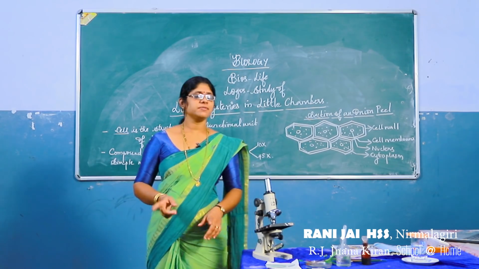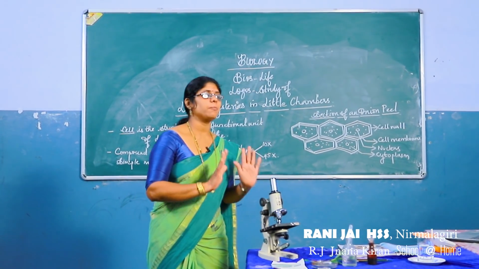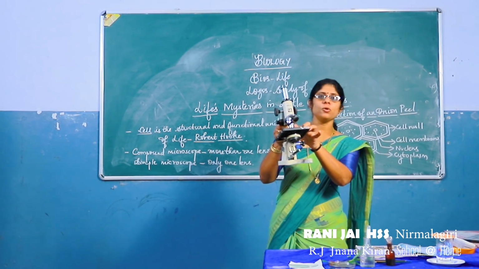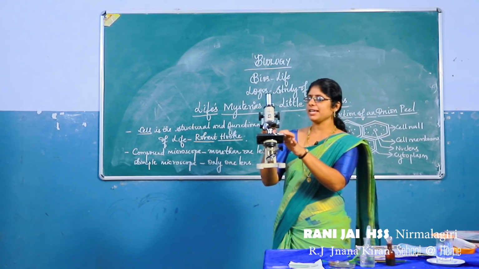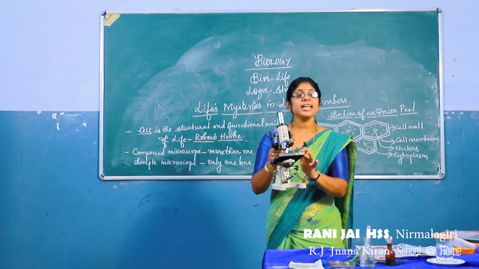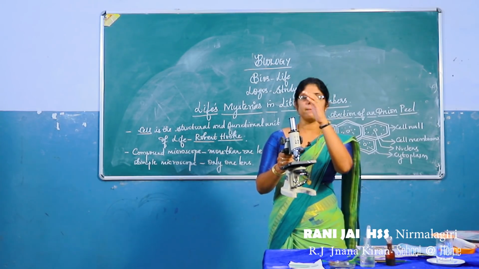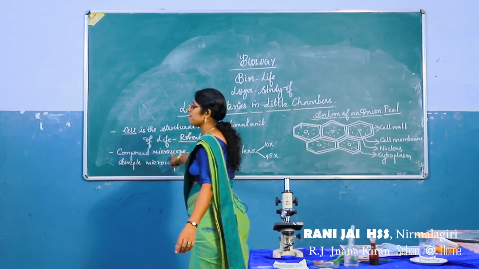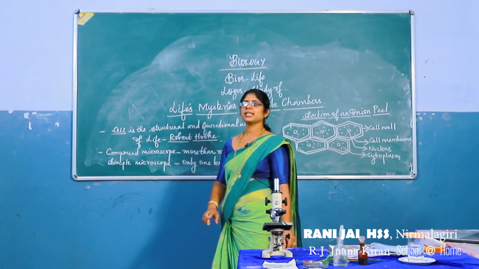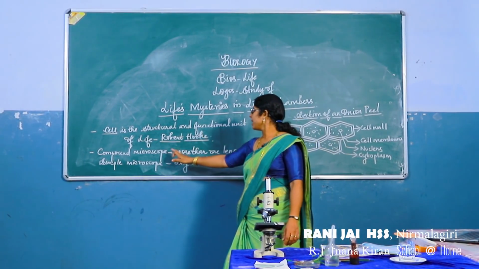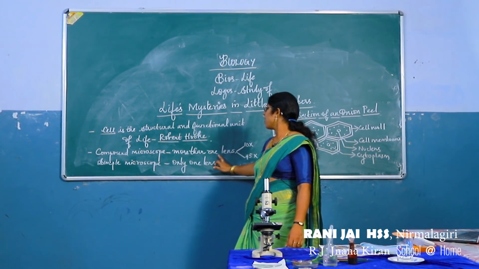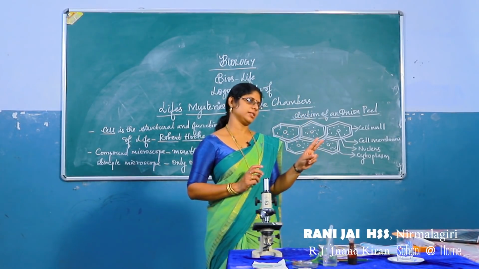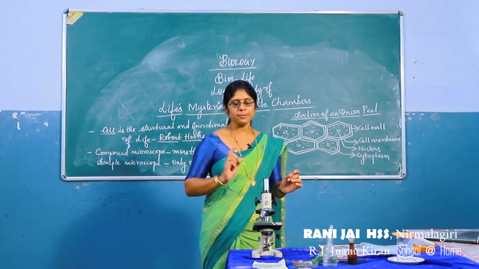In order to observe the cell, we should use this equipment, the microscope. Now, in this microscope, you can see two types of lenses. The microscope which consists of these two types of lenses is known as a compound microscope. That is, a compound microscope means a microscope with more than one lens. And each of these lenses has a different power.